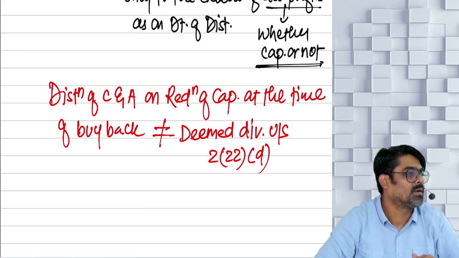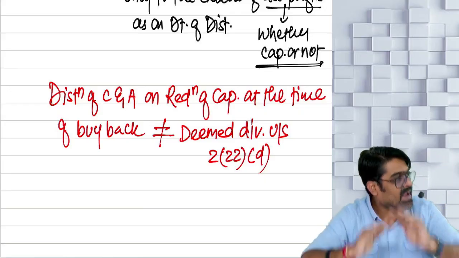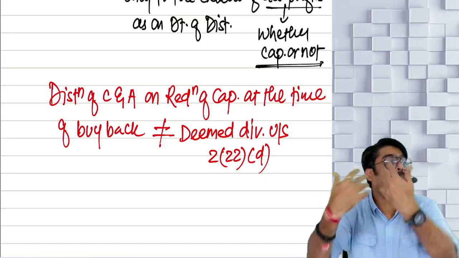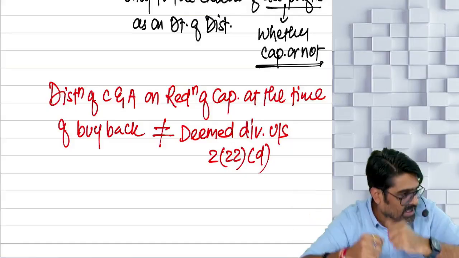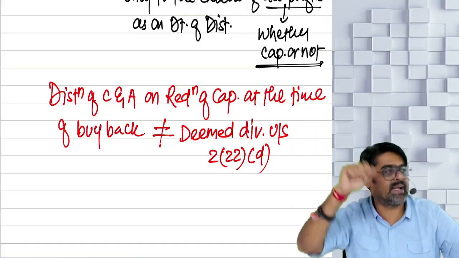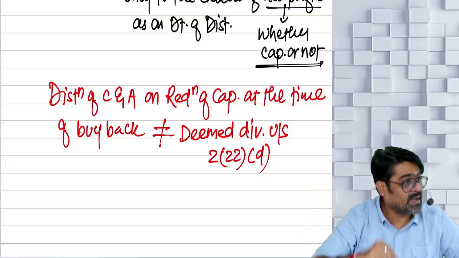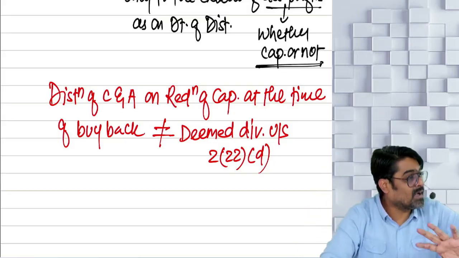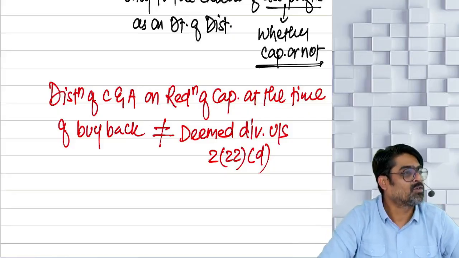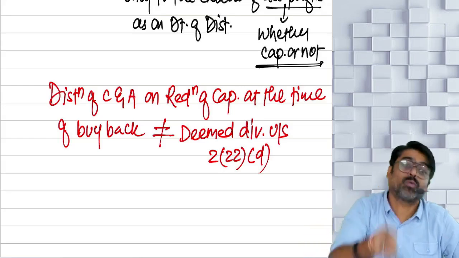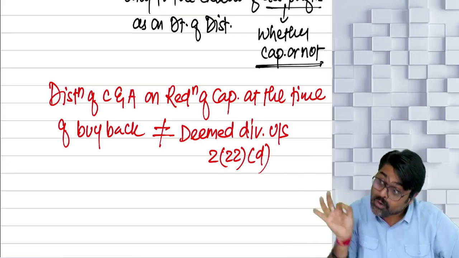The company's capital will reduce on buyback also. And on buyback, if the capital is getting reduced, the payments are made, assets are given, cash is given to the shareholder. For shareholder, it is already getting taxed under the head capital gain. Or the company is already paying tax on that under 115QA. Getting my point? So if that amount is already getting taxed once, then why to tax that amount again as deemed dividend?